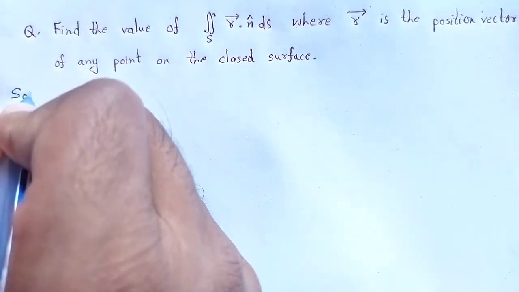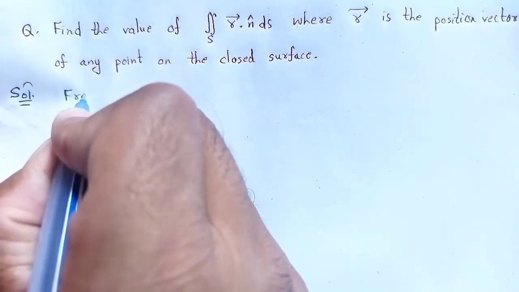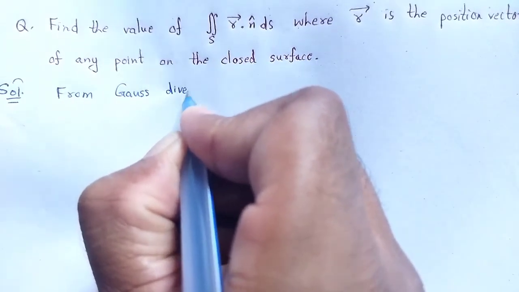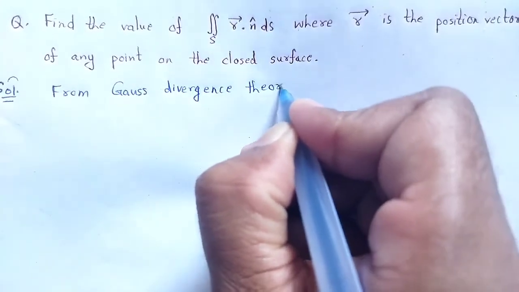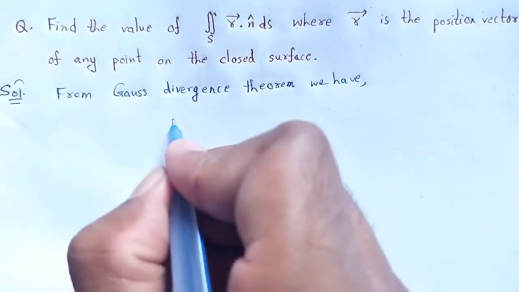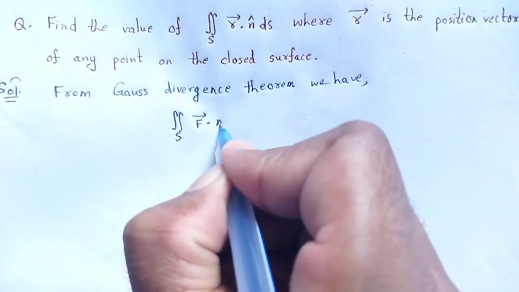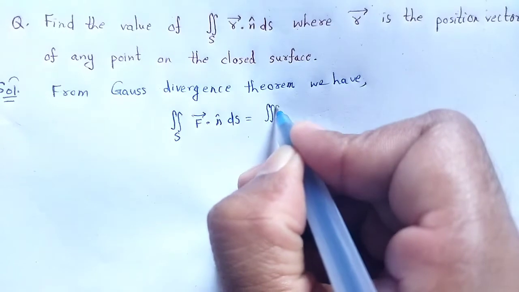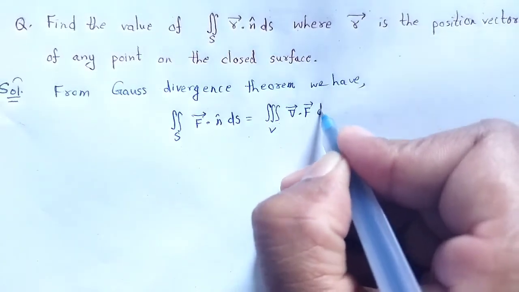Now from the Gauss divergence theorem, we have the surface integral of f dot n cap dS, converted to the volume integral, will be grad dot f dV.